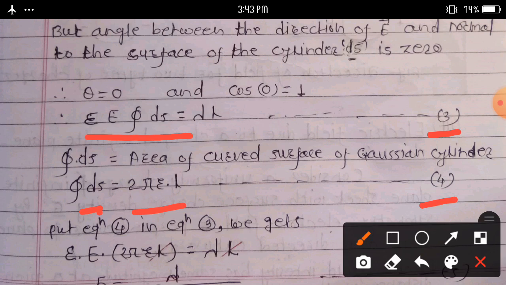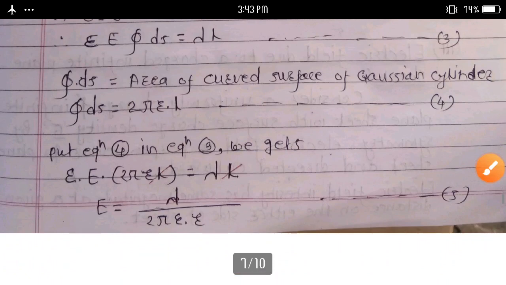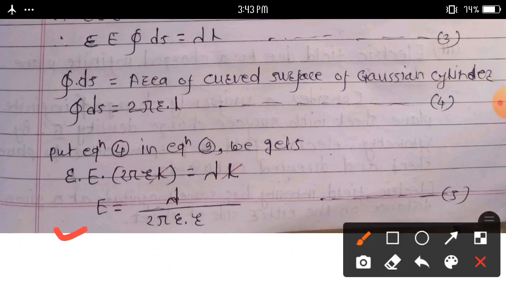Put equation 4 in equation third, we can calculate here: epsilon into E into 2 pi r L is equal to lambda L. Here small l cancels, remaining E is equal to lambda upon 2 pi epsilon into small r.